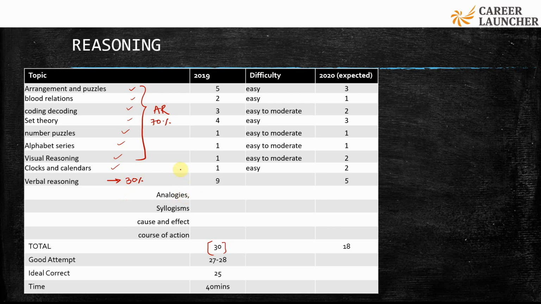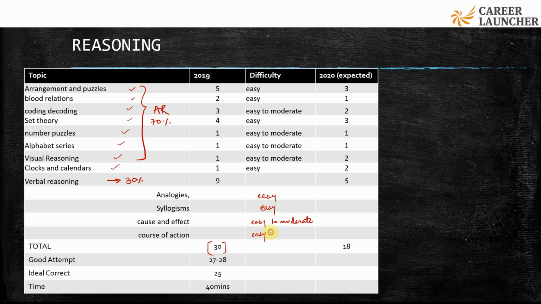In verbal reasoning, the analogies and syllogisms are comparatively easy, whereas cause and effect and course of action have been found to be slightly confusing. These are easy to moderate difficulty questions because of the confusion students have in the concepts.